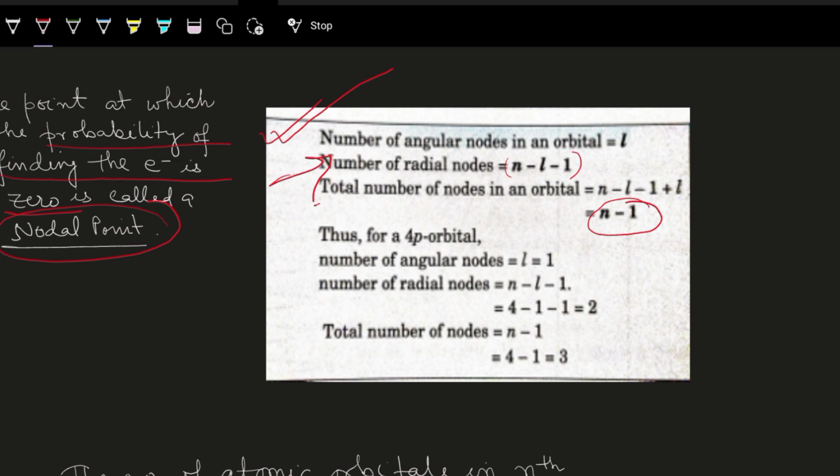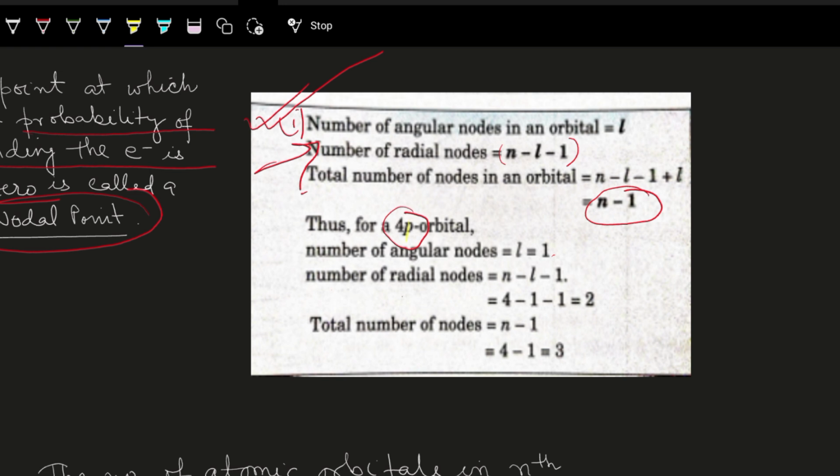So here we are seeing for a 4p orbital, how many angular nodes are there? See, this is 1 point. How many angular nodes are there? L. So here we are having only 1. Now why 1? L is equal to 1 because it's p.